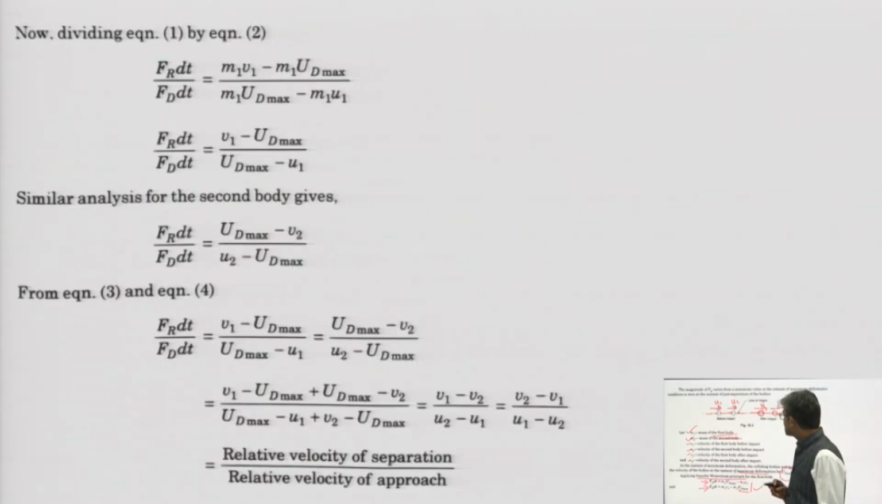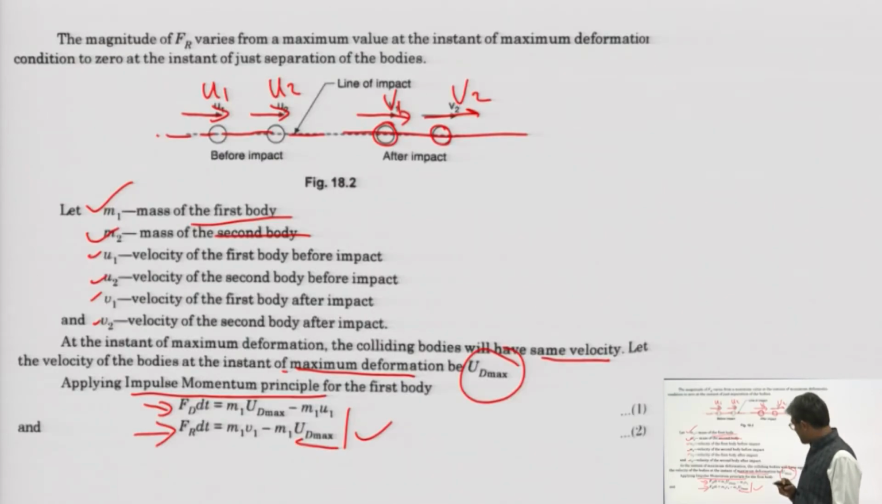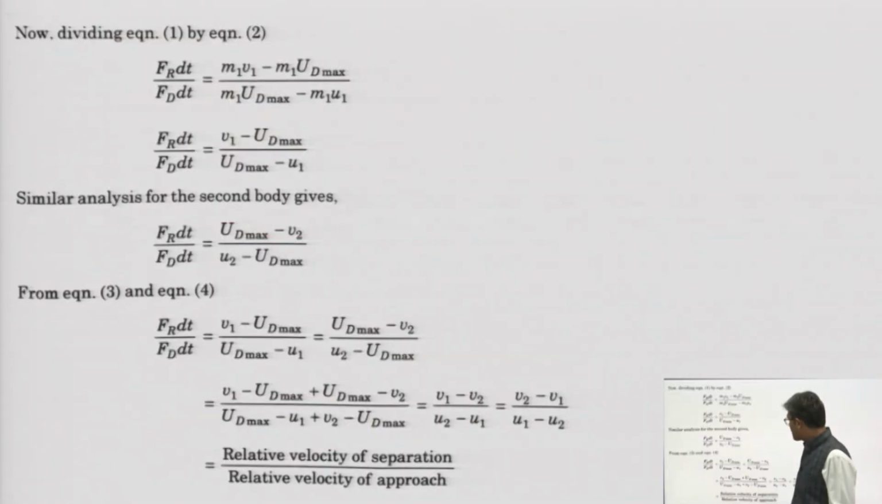Similarly, we can have it for the second body. So, by dividing both, what will we get?